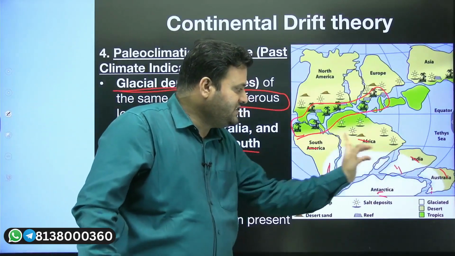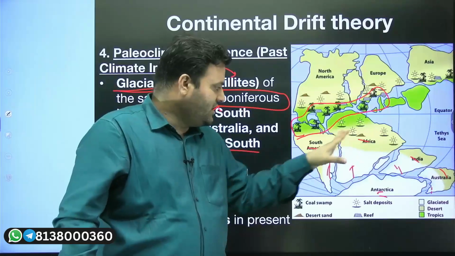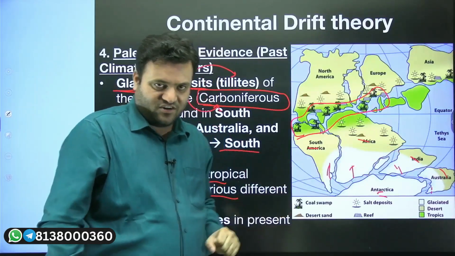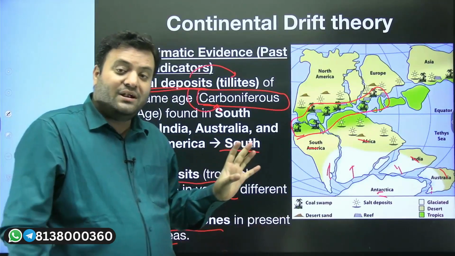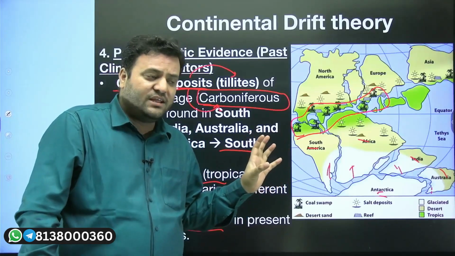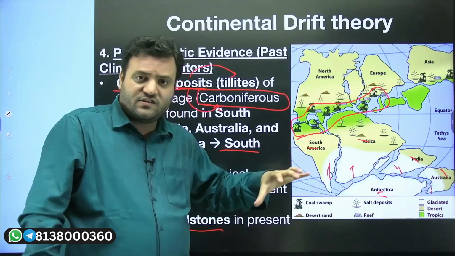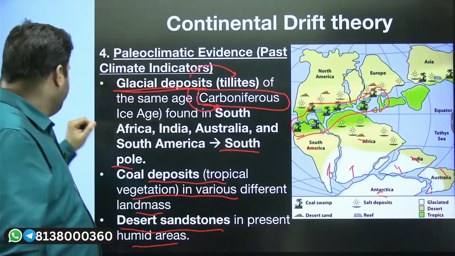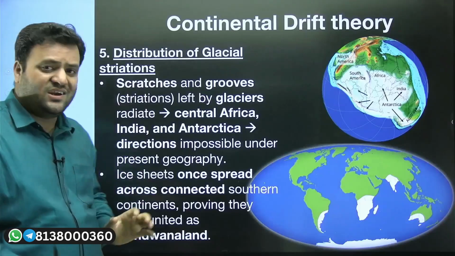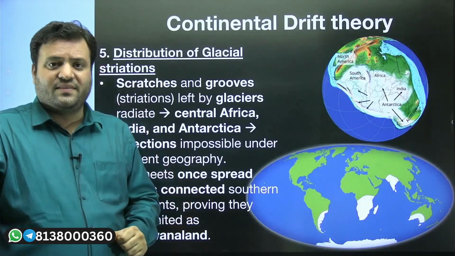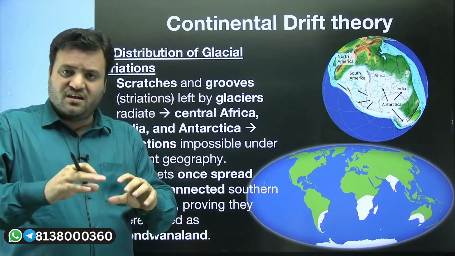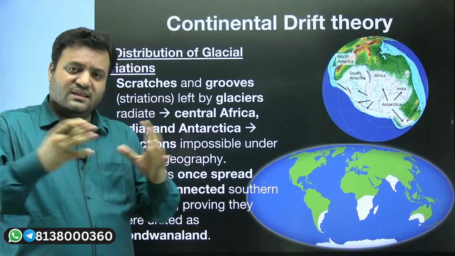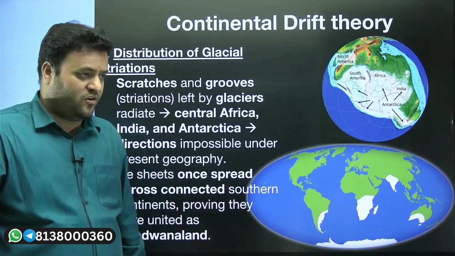And even in these areas of the modern day continents you will find desert sand. It means there is a climatic similarity. If there is a climatic similarity, that means these land masses might have been connected together. So all these evidences are actually suggesting one set of story, and that is what? That the Pangaea, Laurasia, Gondwanaland, and then we have the modern day continents.